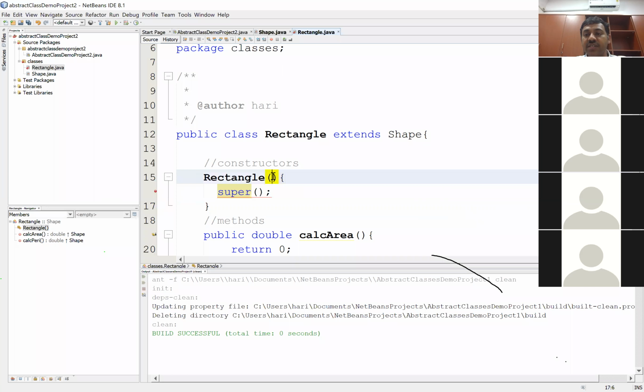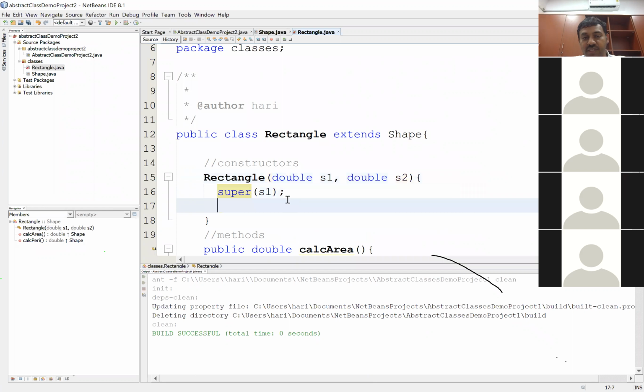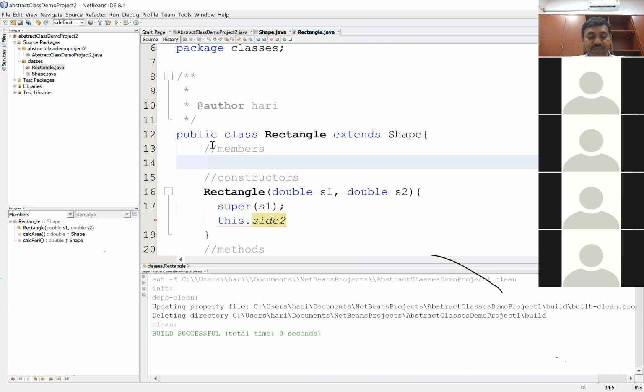How do I change it? I will take double S1, double S2, and I'll pass S1 to super of. Now, is this a valid constructor in the super class? Yes, it is, right? Now, along with this, I will also now do one for side 2. Now, I didn't declare side 2, so I need to go above and declare my other member.